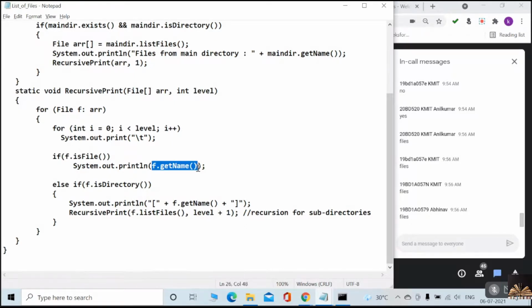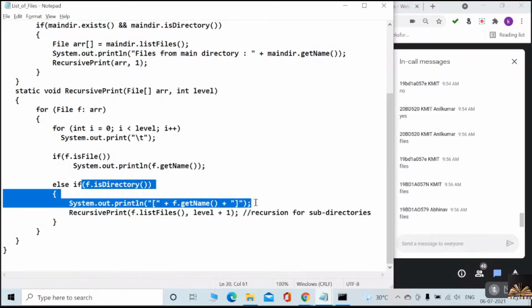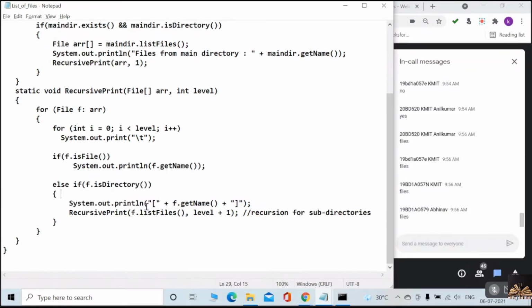So hope you understand how the files will be printed, how the directory is going to be printed. Yes or no? I am dealing with a file like this, and if it is a directory, I am dealing with it like this. The directory should be printed separately with a separate style, and then I need to call the recursive method once again by increasing its level. Understood, everybody? Yes or no? Shall I execute this once so that you will have a better understanding?